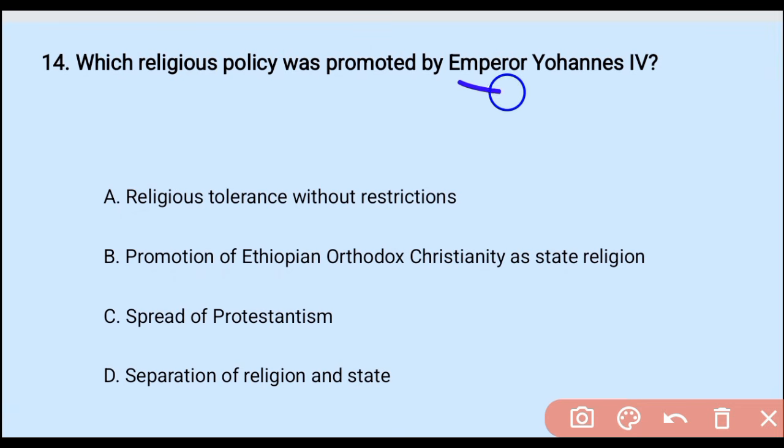So which one is the answer? Okay, the answer is B, because he promoted Ethiopian Orthodox Christianity as a state religion. So no religious tolerance, no room especially for Muslims. As a result, Muslims of all levels faced persecution and were forced to embrace Christianity and forceful baptism.